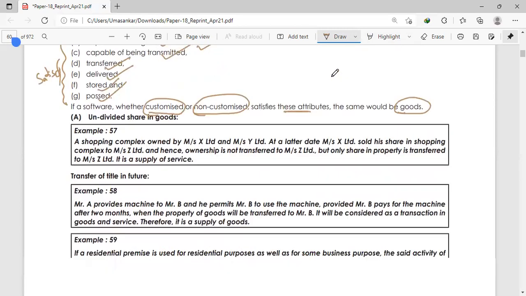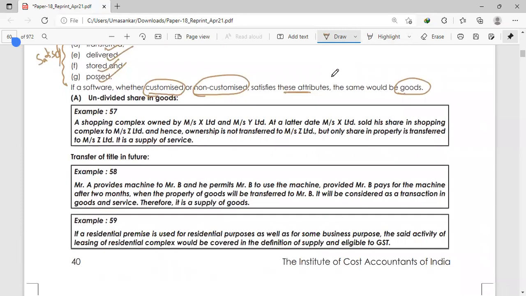Example: a shopping complex owned by MS X Limited and MS Y Limited. On a later date, MS X Limited sold its share in the shopping complex to MS Z Limited. Hence ownership is not transferred to MS Z Limited, but only a share in the property is transferred.